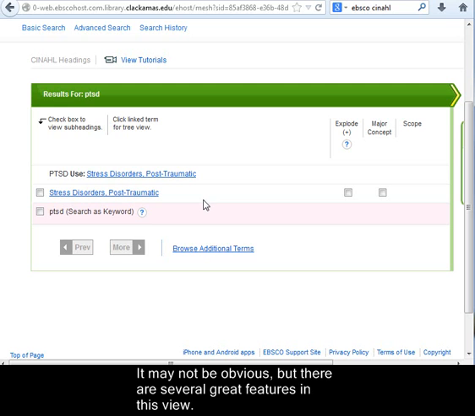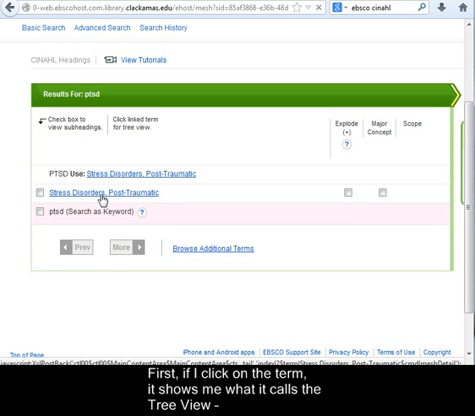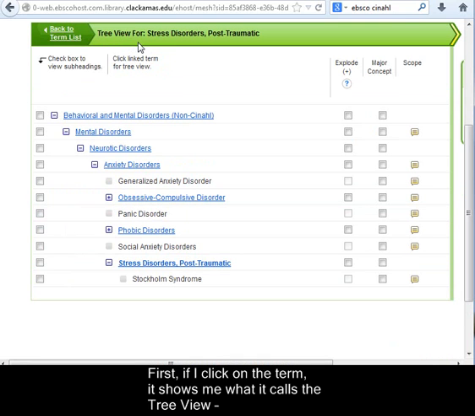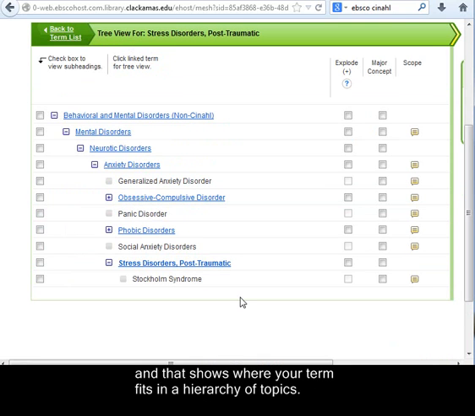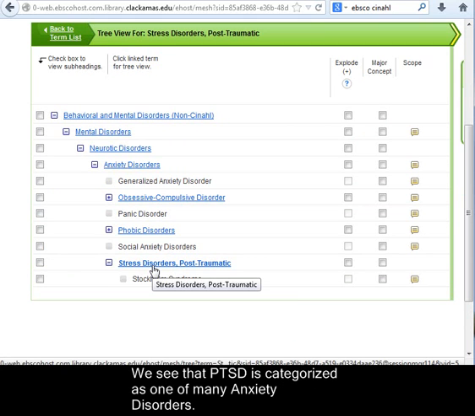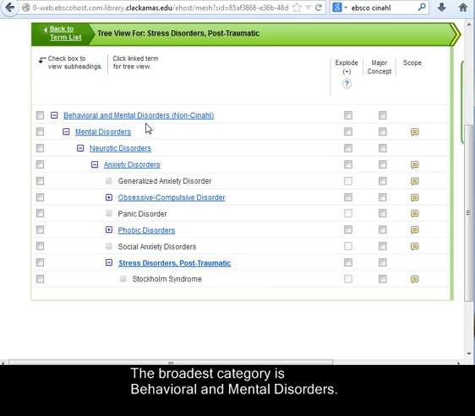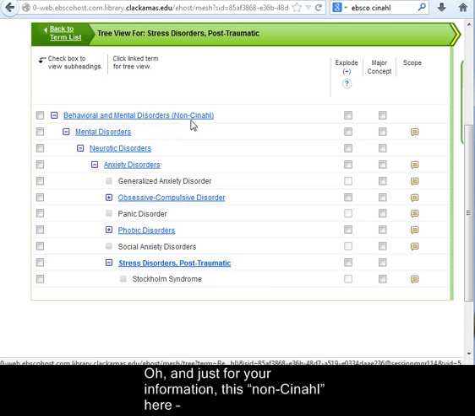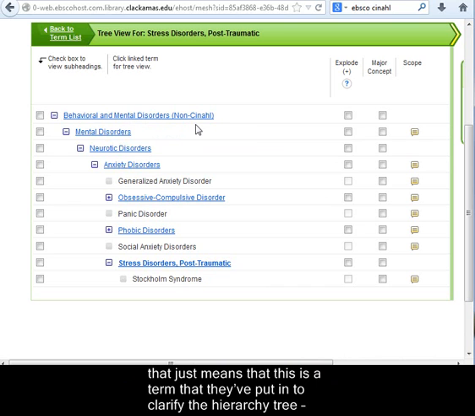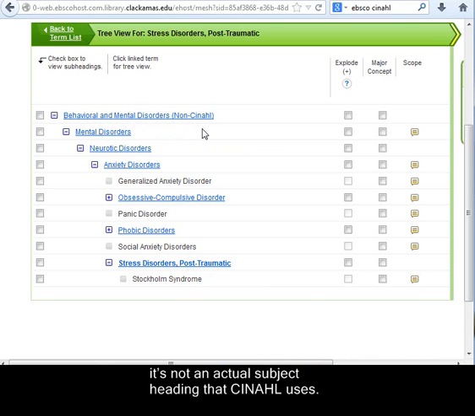It may not be obvious, but there are several great features in this view. First, if I click on the term, it shows me what it calls the tree view, and that shows where your term fits in a hierarchy of topics. We see that PTSD is categorized as one of many anxiety disorders. The broadest category is behavioral and mental disorders. Oh, and just for your information, this non-CINAHL here just means that this is a term that they've put in to clarify the hierarchy tree. It's not an actual subject heading that CINAHL uses.